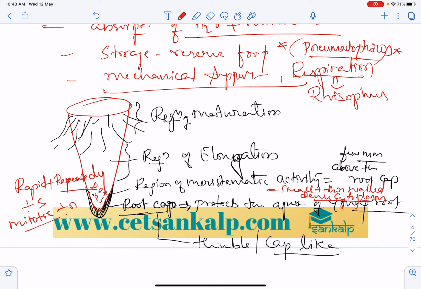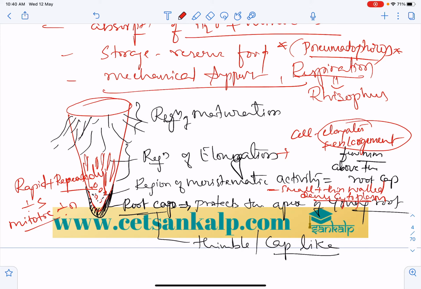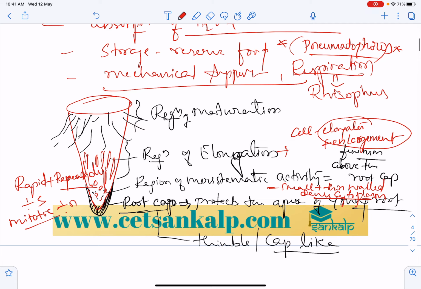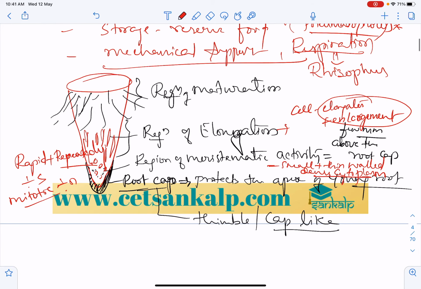In the next region, the cells elongate and enlargement takes place. In the region of elongation, cell elongation and enlargement will be there. This elongation and enlargement increases the length of the root. So the region of elongation helps in the growth in terms of length.